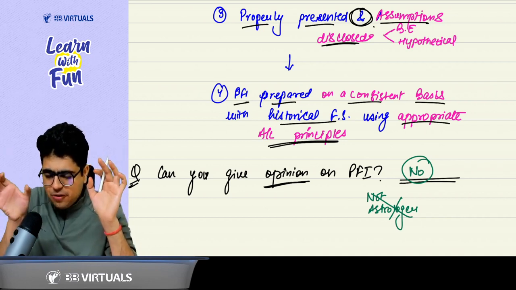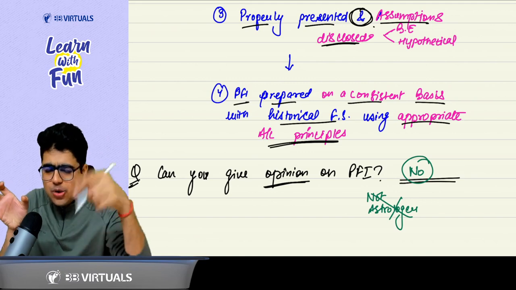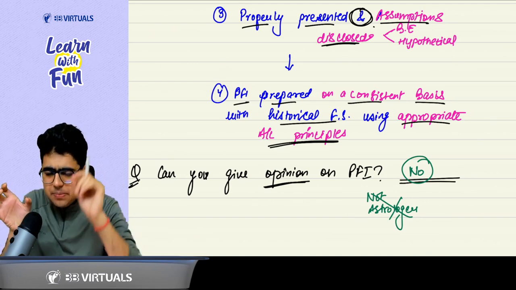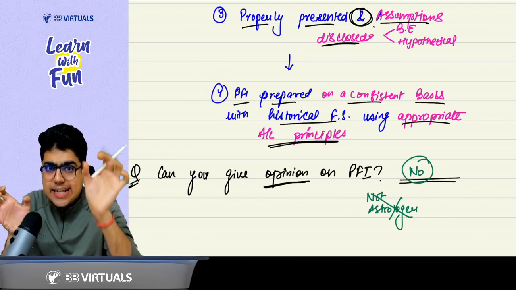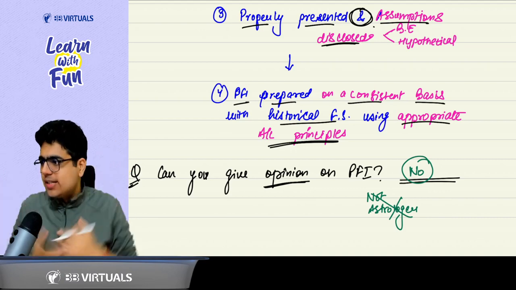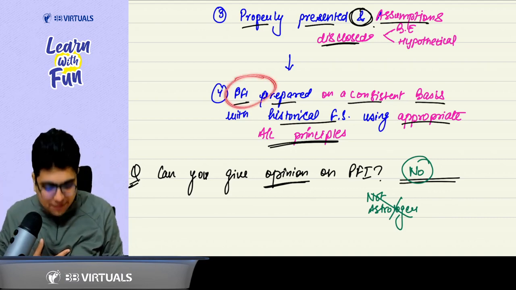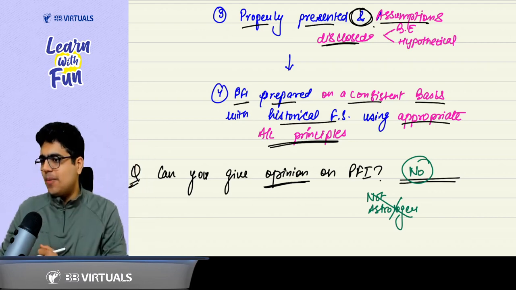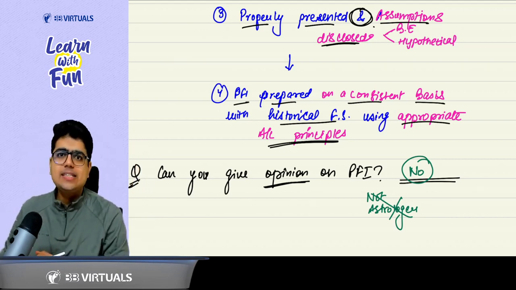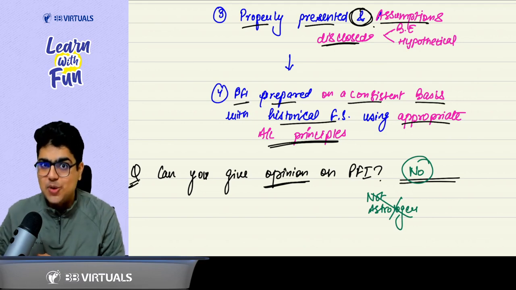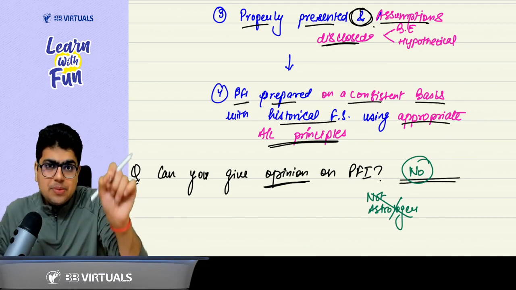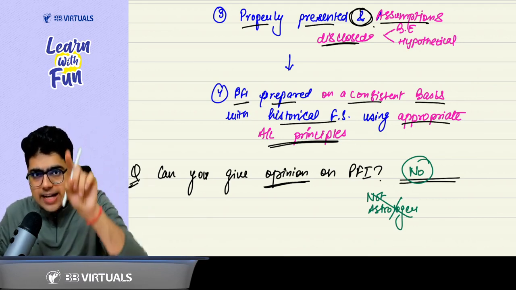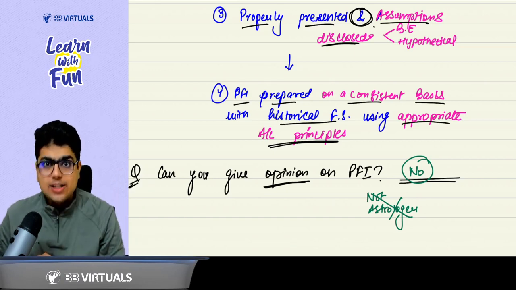When preparing historical financial statements, how do you calculate the depreciation? The depreciation is calculated as per Schedule 2, Companies Act 2013. So when you are preparing PFI, can you calculate the depreciation as per Income Tax Act? The answer is no. Again, you need to calculate the depreciation as per Companies Act 2013. Got it? Got it, sir.